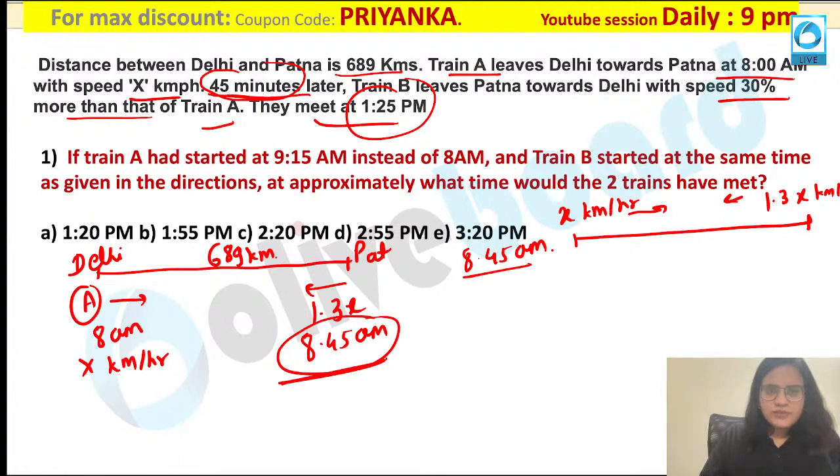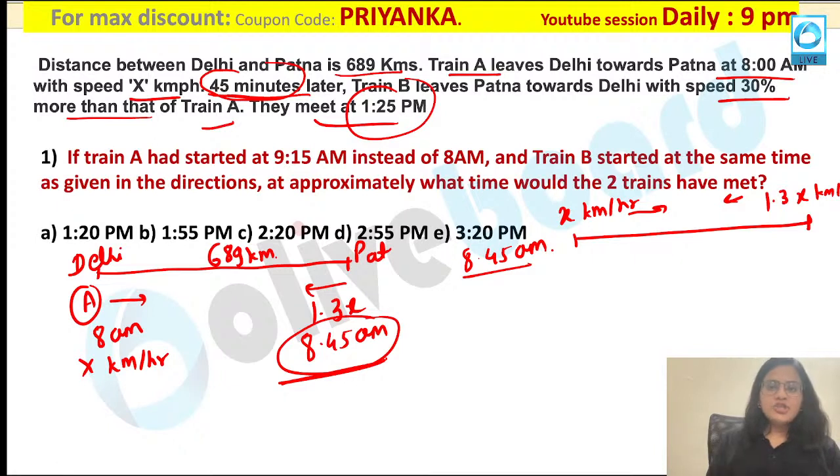So initial distance was 689. Now for 45 minutes your first train is moving. So can you tell me what would be the value? Yes. I hope all of you are getting it. 689 minus x over here. Yes. 689 minus x is the perfect value or not? Yes, Pankaj, it won't be 689 minus x. Tuti has given the perfect answer. It is 689 minus 3x by 4 over here.